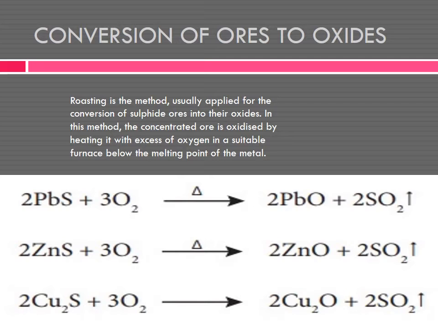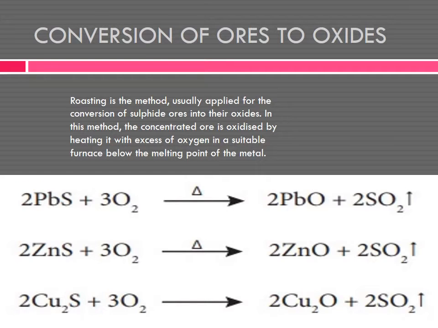See the example. 2 PbS. Pb means lead and S means sulfide. Otherwise you can call it lead blende. ZnS means zinc blende. Let us call it lead sulfide, lead sulfide plus oxygen, 3O2.